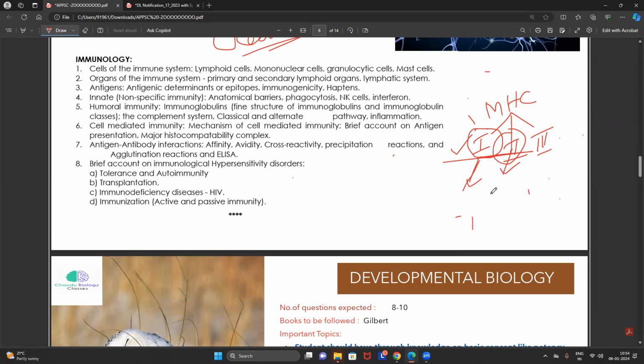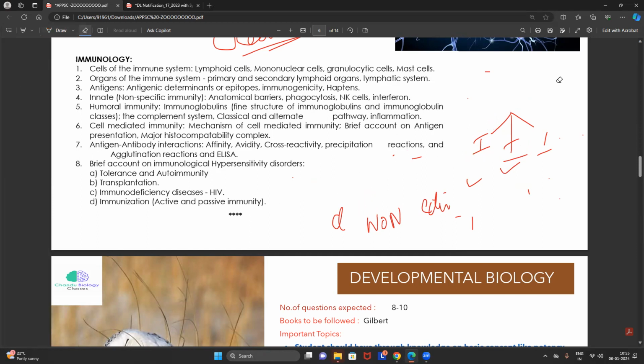A very common question. Then followed by the complement system. We have different types of complement system: classical complement, non-classical complement. We have a lectin mediated complement pathway. We have to focus on every single complement pathway without fail.